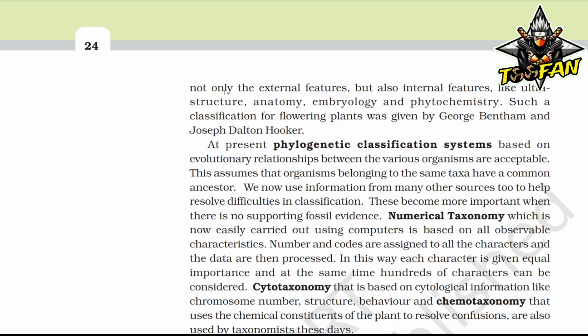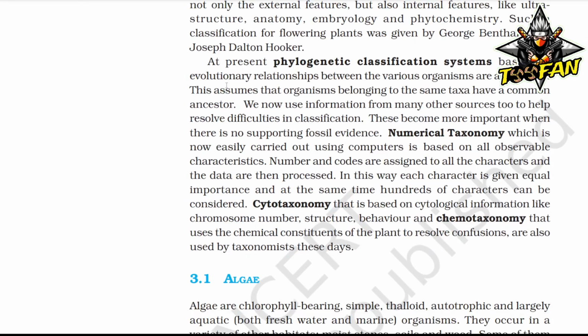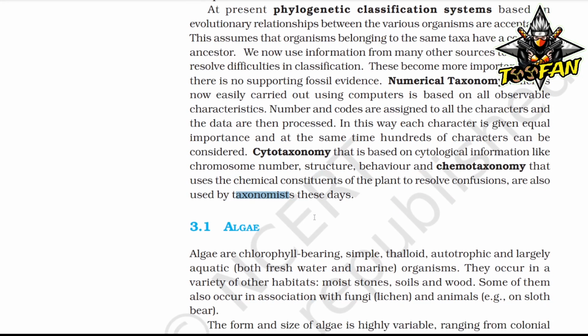Numerical taxonomy, which is now easily carried out using computers, is based on all observable characteristics. Numbers and codes are assigned to all the characters and the data are then processed. In this way, each character is given equal importance and at the same time hundreds of characters can be considered. Cytotaxonomy, that is based on cytological information like chromosome number, structure, behavior, and chemotaxonomy, that uses the chemical constituents of the plant, are also used by taxonomists these days to resolve confusion.